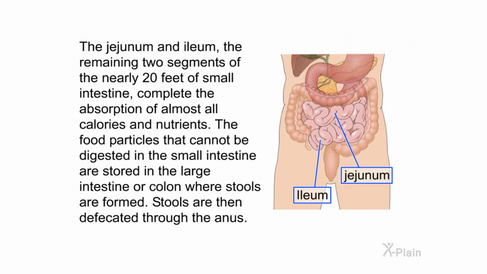The jejunum and ileum, the remaining two segments of the nearly 20 feet of small intestine, complete the absorption of almost all calories and nutrients. The food particles that cannot be digested in the small intestine are stored in the large intestine or colon, where stools are formed. Stools are then defecated through the anus.